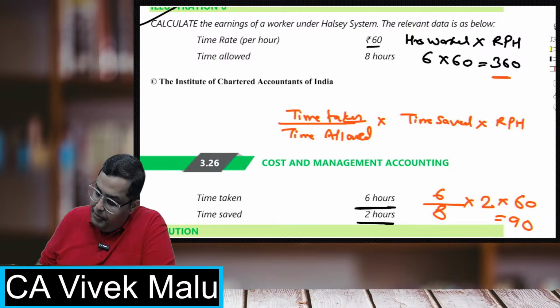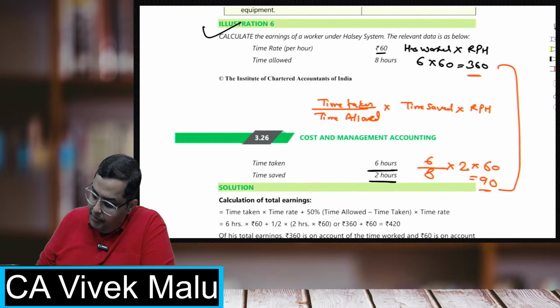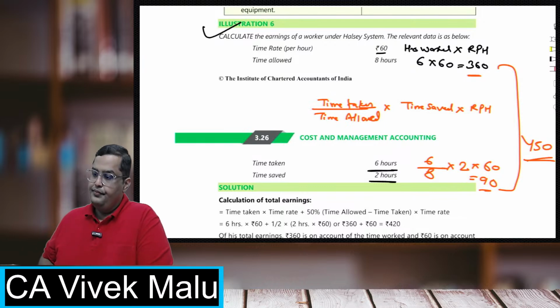So 360 basic and 90 rupees as the bonus. So the total payment will be 450 rupees. Absolutely perfect, students. One or two errors are there, otherwise all the answers are correct.